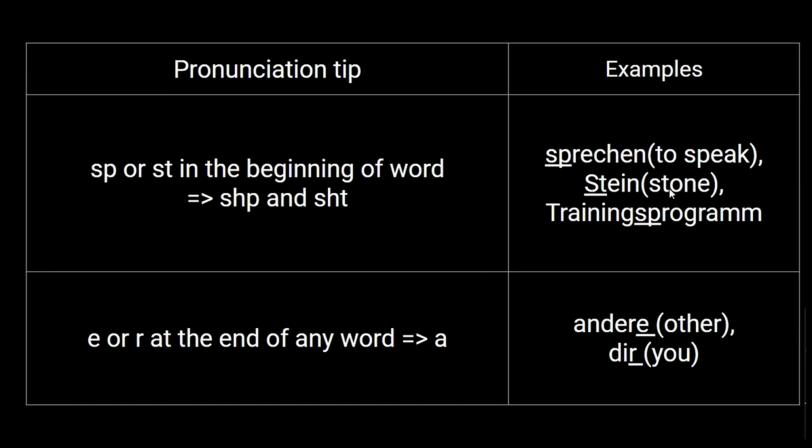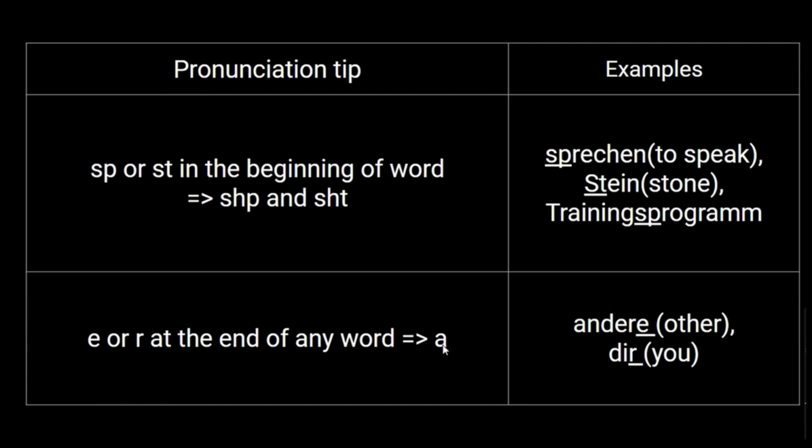Stein means stone. Again, this is not "Stein", it is "Shtein". But if SP is somewhere in between a word, then it needs to be pronounced as "Sp". For example, Trainingsprogramm.